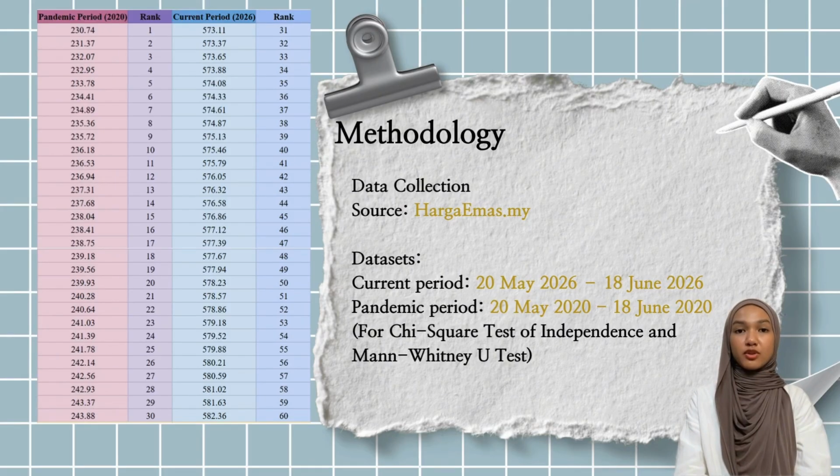Next, I will explain the methodology used in our study. The dataset for this study were collected from harga.mas.my, which provide relevant and updated gold price information in Malaysia. We used two datasets in this study. The first dataset consists of the current daily price of 1 gram gold 999 collected over a 30-day period from 20 May until 18 June 2026.